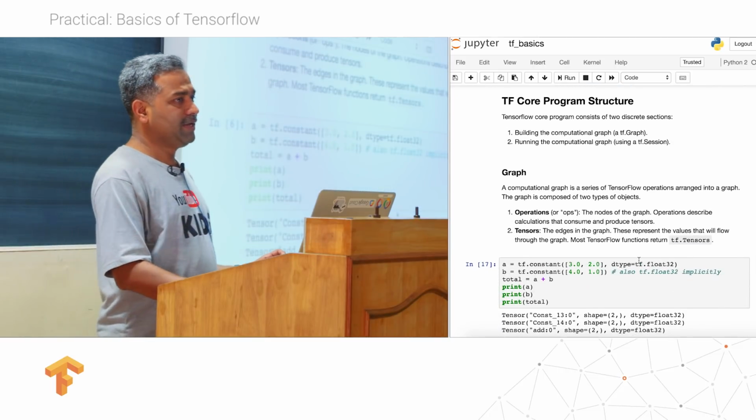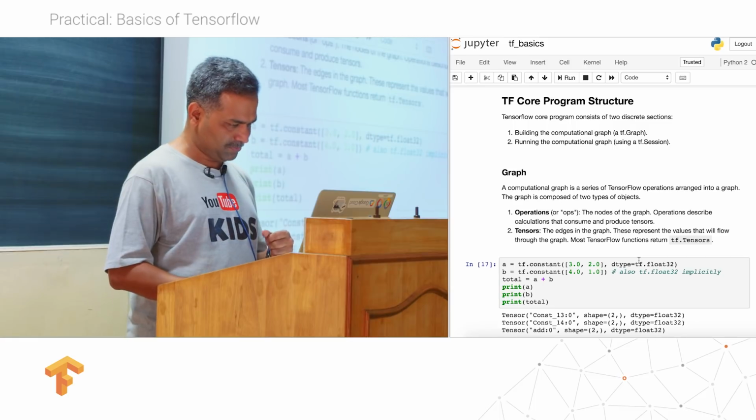Okay, got it? Any questions? Okay, we'll shift gears now.